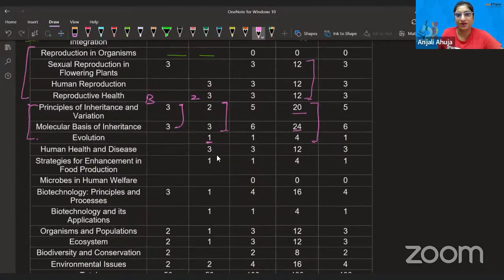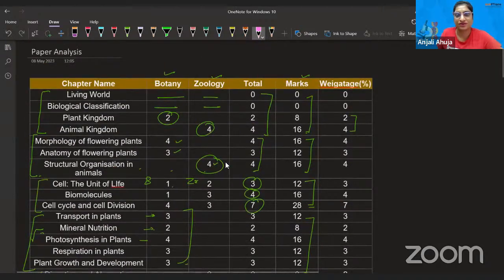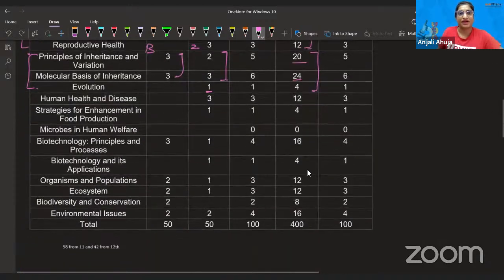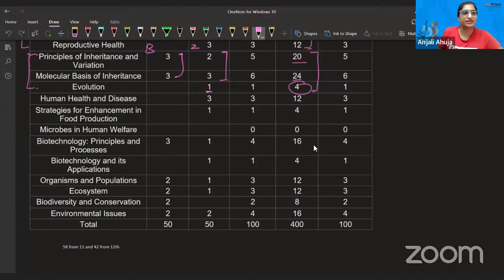So total 1 question. Anyways, so 4 marks are done from here. Now, dear, let's continue. Let's talk about this next unit. By the way, your strategy chapter is deleted from the syllabus otherwise, but there was 1 question from this one.